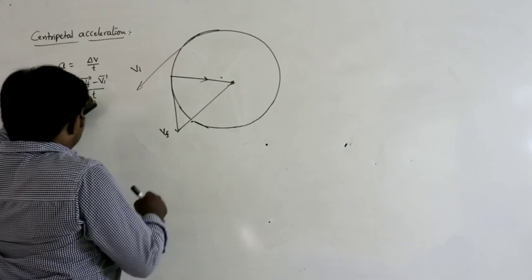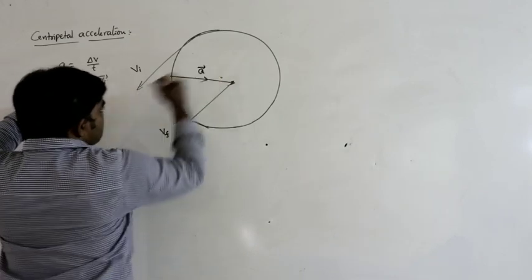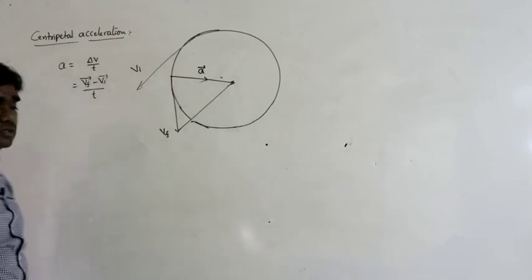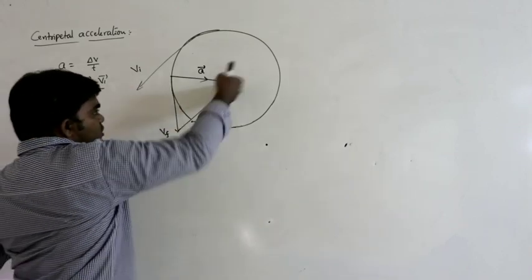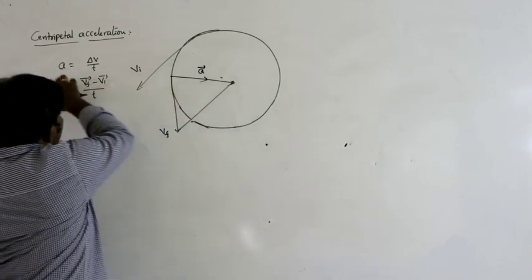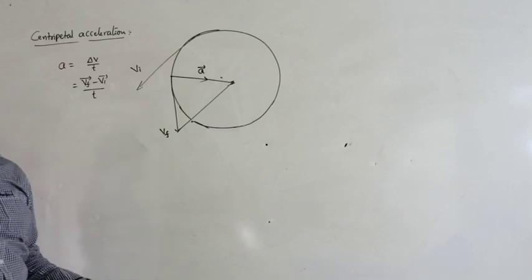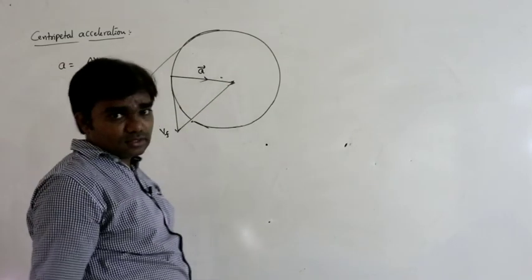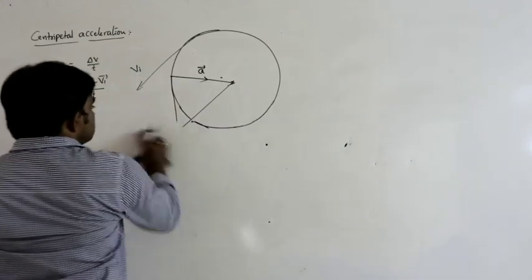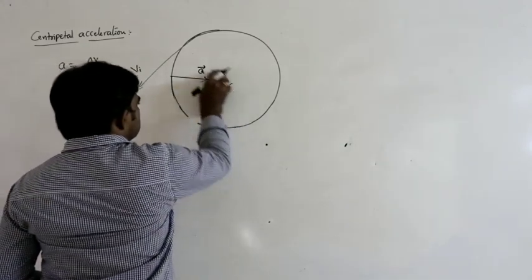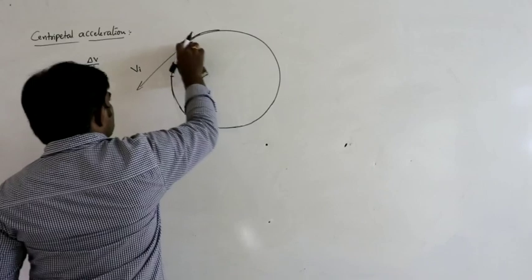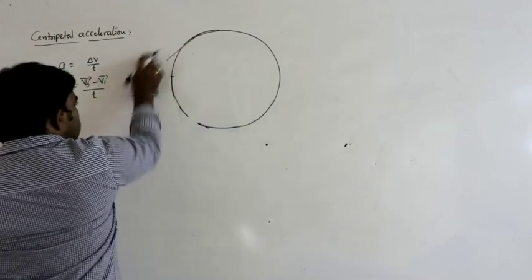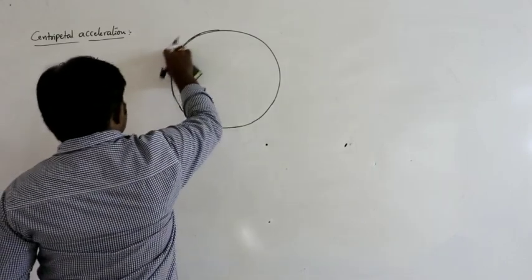So the direction of acceleration is nothing but the direction of change in velocity. So this is Vf, this is Vi. Vf bar minus Vi bar gives what? Acceleration. So this is the direction. It is towards the center. Next, some other position, let us check. At each and every position, whether it is towards the center or not.